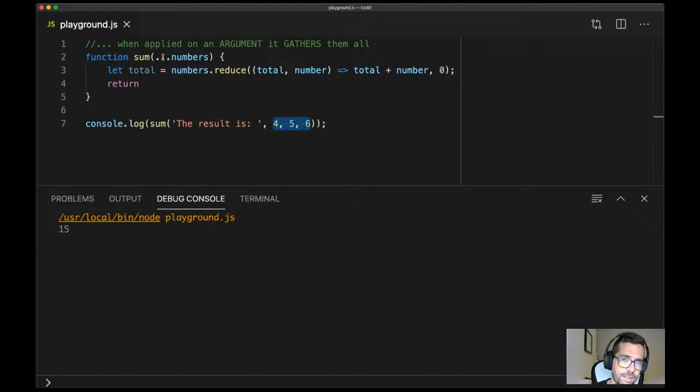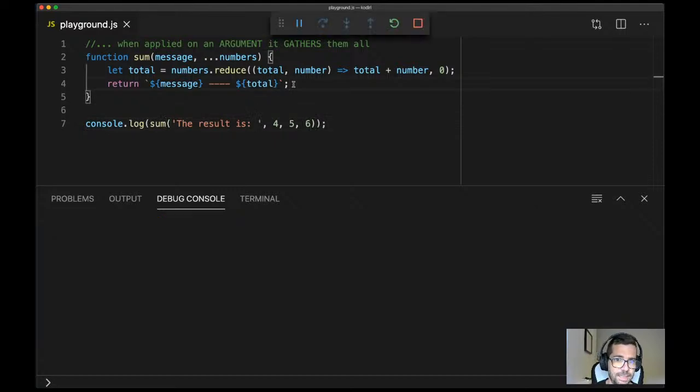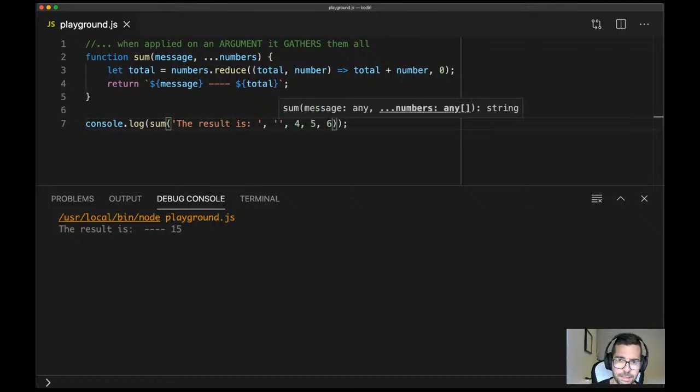So what we can do here is point to the first argument, like message, and then the rest parameter will gather the remaining arguments. So then here I can do something like that. And that's correct, because numbers will be an array of 3 elements. We are removing the first argument from the list. And obviously we can pass more arguments here.